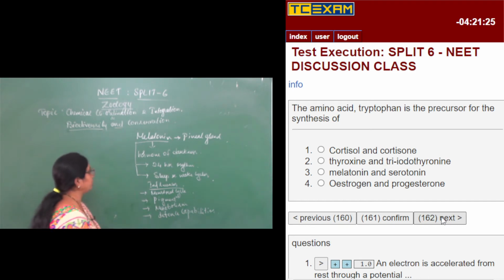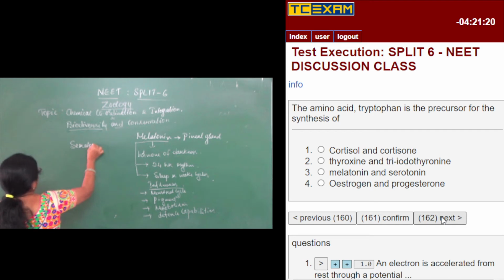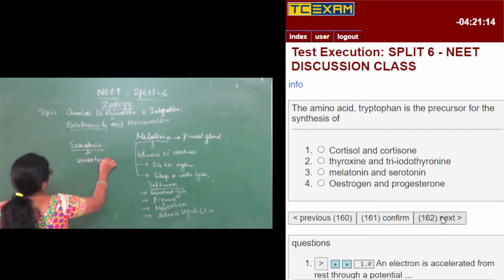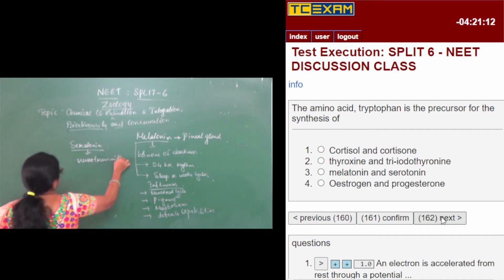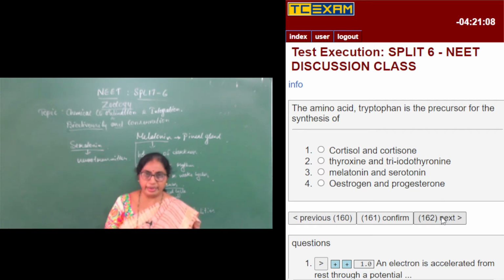And serotonin is a neurotransmitter. As we have already heard, what is a neurotransmitter? These are chemicals secreted from the axonal endings.